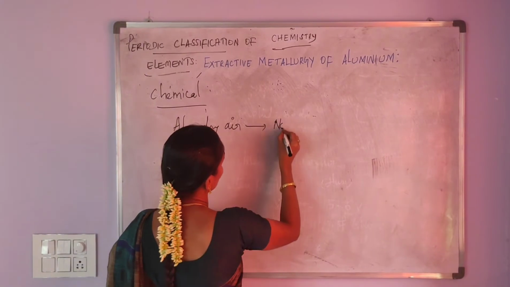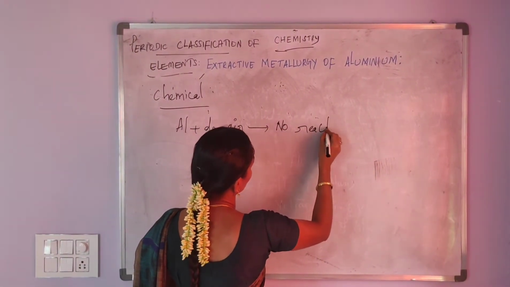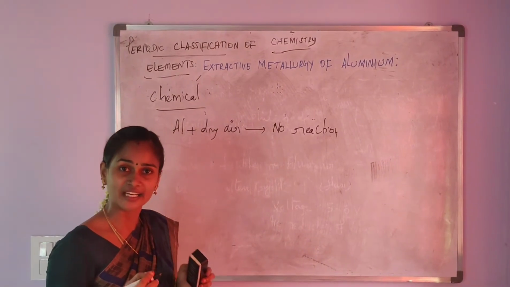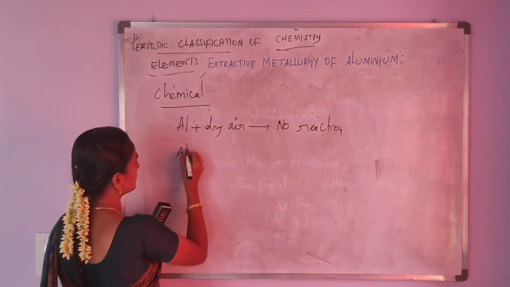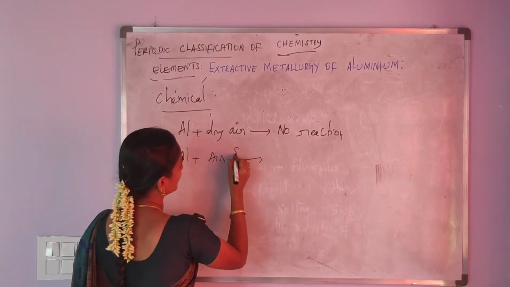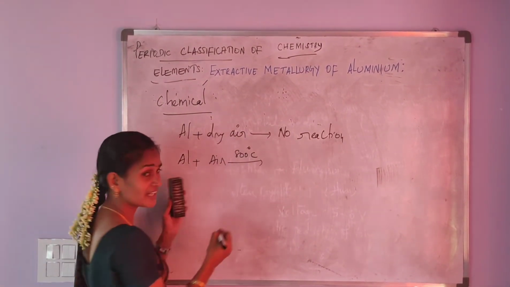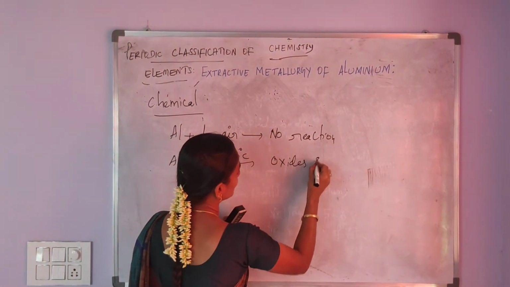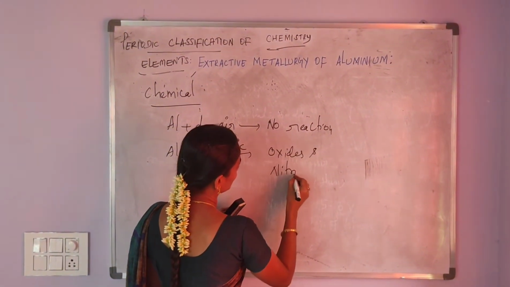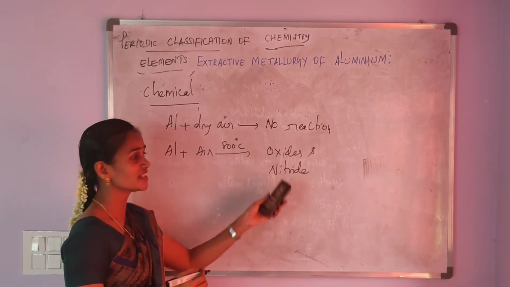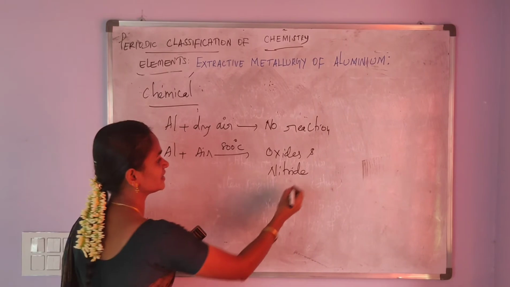Aluminium with dry air, no reaction. That is, aluminium is unaffected by the dry air. But aluminium with air, on heating at 800 degrees Celsius, forms oxides and nitrides.